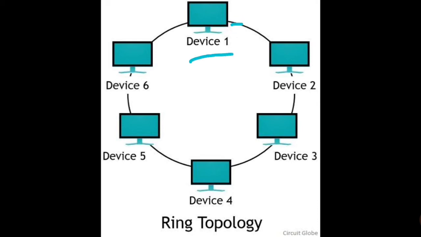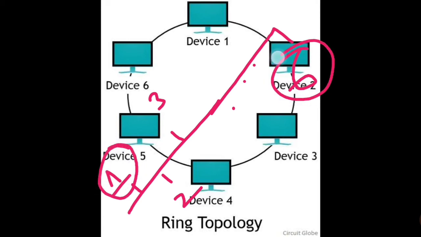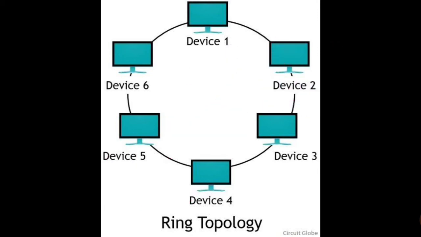Now device 1 and device 6, if you see, this is number 1 and this is number 6. In bus topology it would be like this is device 1, this is 2, then this is 3, like that, and coming up you will get, suppose, 6 here. Now what happens if device 1 wants to send the message to device 6? Then it has to travel a long way, it will go through all the other nodes and finally reach node 6. But here, device 1 and device 6 are quite near, they are next door neighbors, so you can easily send a message in a fast form. That's why the transmission of data is faster in ring topology.